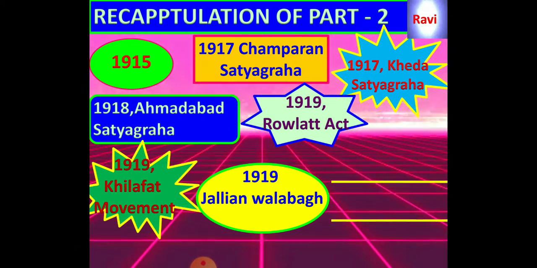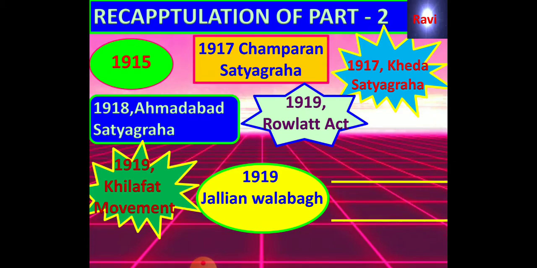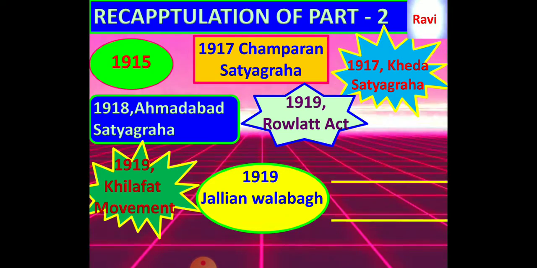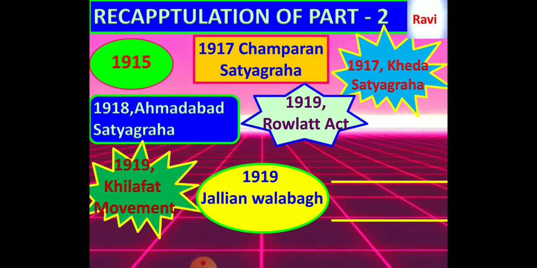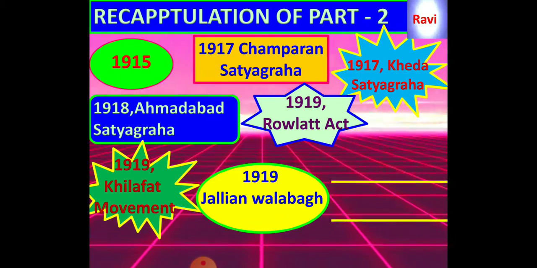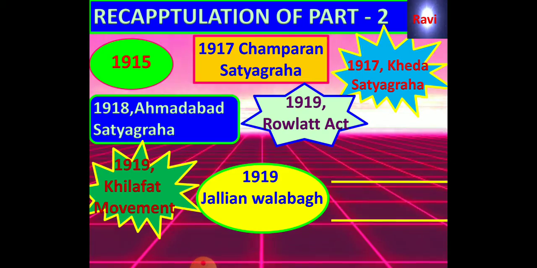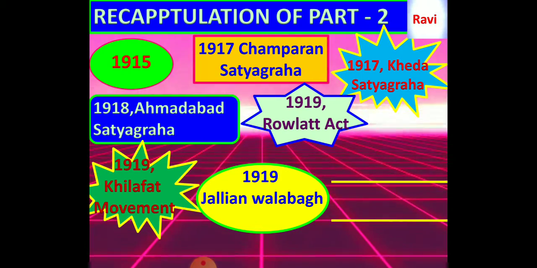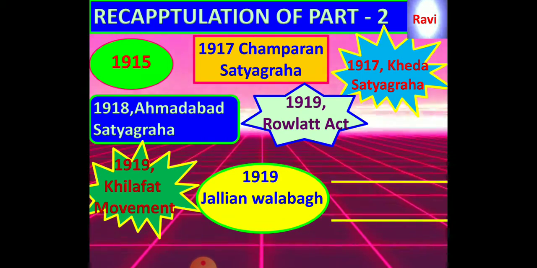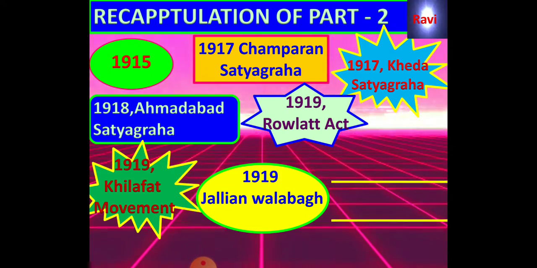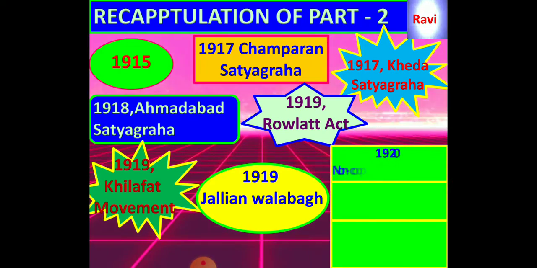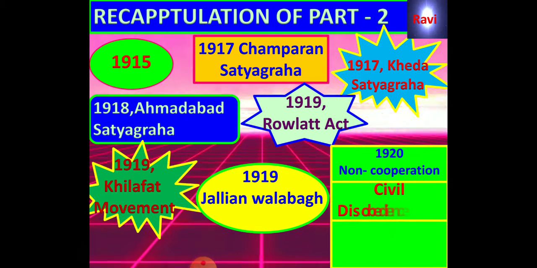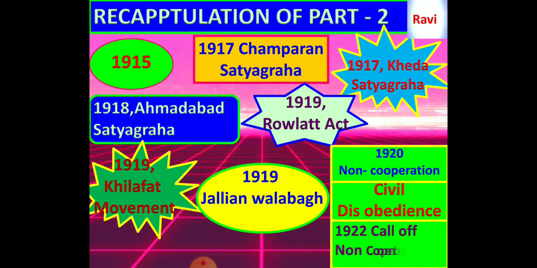Now again, seeing the Rowlatt Act and the Khilafat movements, to protest, Indians conducted a meeting at Jallianwala Bagh at Amritsar. In that meeting, when the Indians were gathered silently, General Dyer entered the ground with his troops and gave shoot-at-sight orders against the Indians. In that incident, more than 10,000 Indians were killed by the British Army.